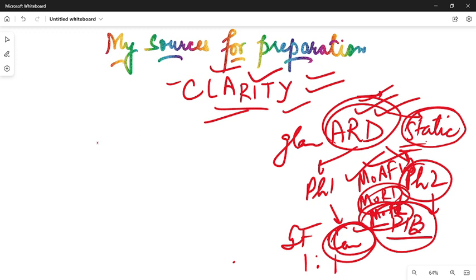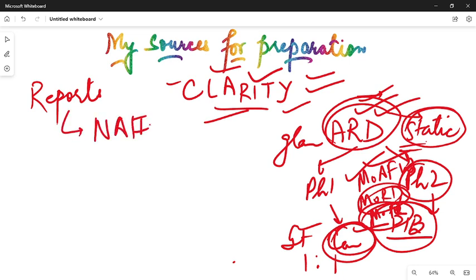So this was all about the current affairs, but there are also some important things that you need to prepare for the mains examination or the preliminary examination. So there are some important reports that you need to prepare. I researched it and found some of the important reports. There is a very important report from Nabard, the Nabard All India Financial Inclusion Survey, the NAFIS survey.